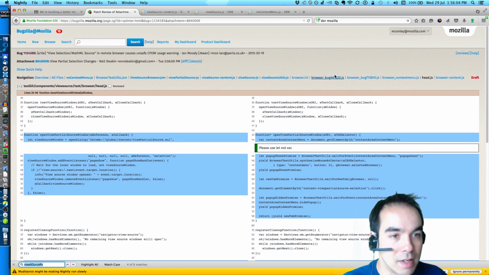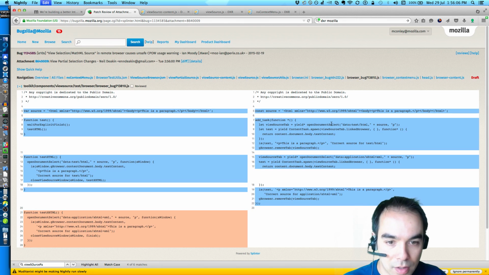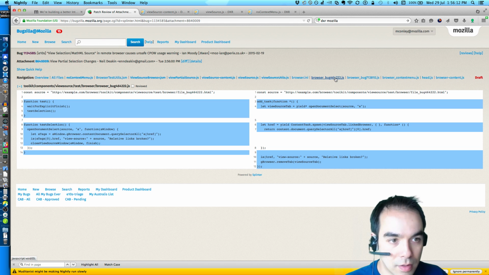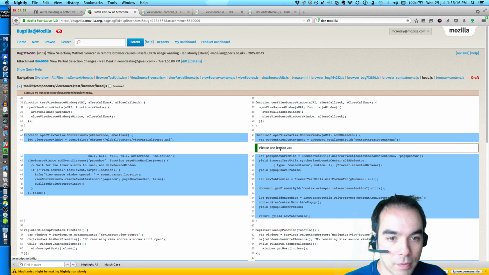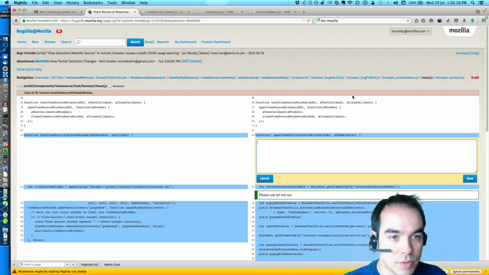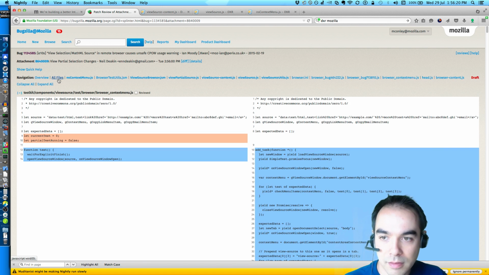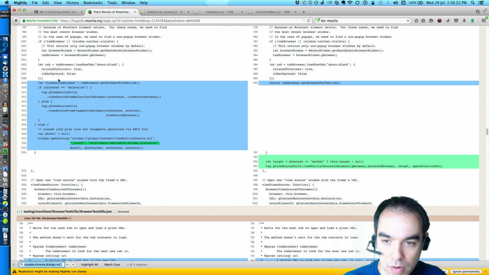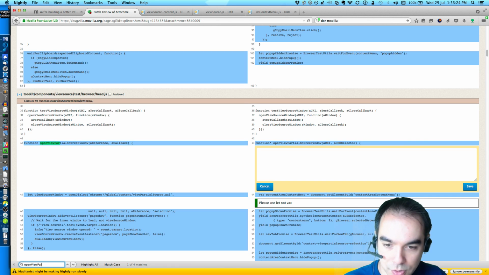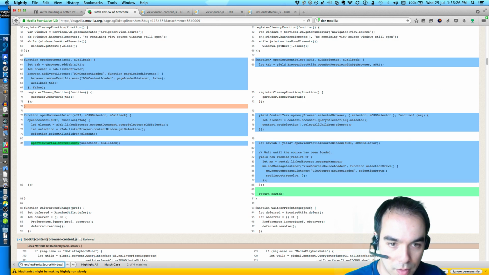Oh, it wouldn't be in here, so I have to search for open view partial source window. Who calls that? No, open view partial source window. Down here.